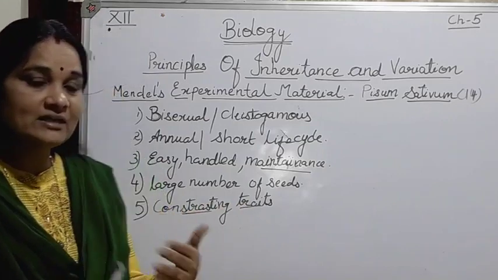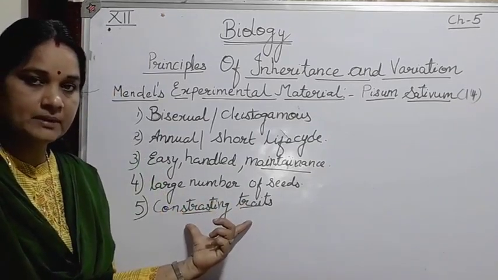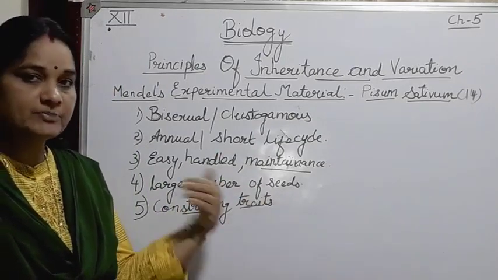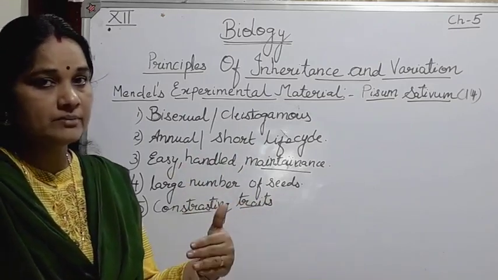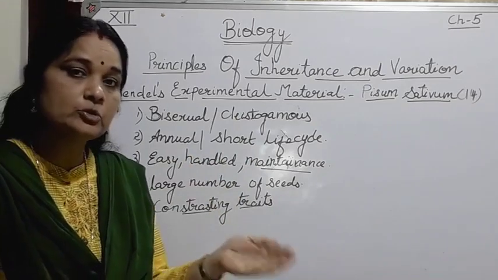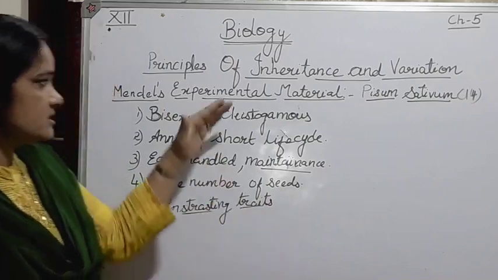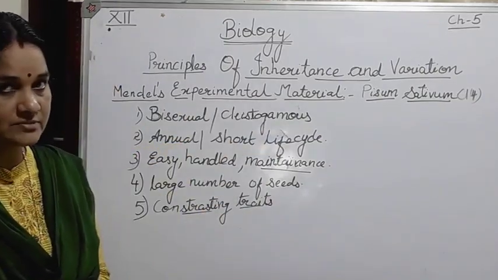So there were 7 different contrasting traits or characteristics present in the pea plant, for which he was able to do a lot of study and experiments by carrying out the monohybrid cross or dihybrid cross, studying one gene inheritance and then studying 2 gene inheritance. Thereby he was able to formulate different laws. So these are the main reasons why he selected the pea plant for his study, that is Pisum sativum.